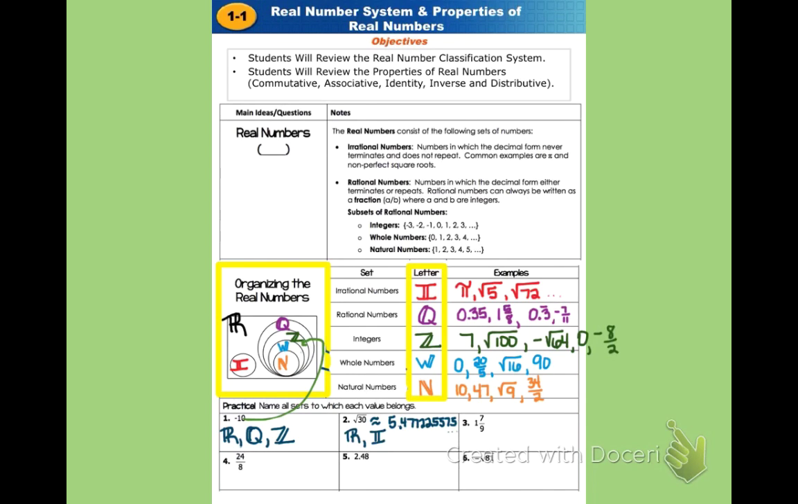Now question number 3 is 1 7/9, and 1 7/9 is equivalent to 1.7 repeating. So that 7/9 part of it is a repeating decimal, which actually makes it a rational number. So we have real, because these are real numbers, and we have rational. Because this does have a pattern, it is rational, it just is not an integer or a whole number or a natural number. So it does have a set pattern, and so we say that it's rational.